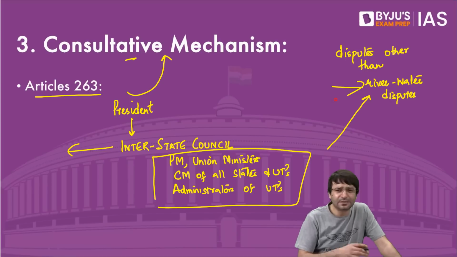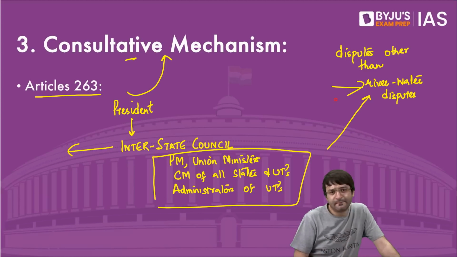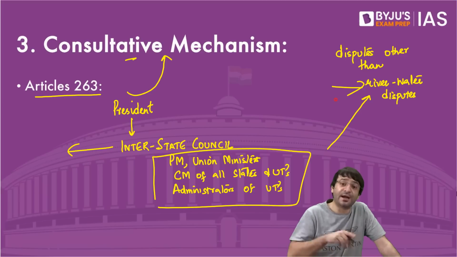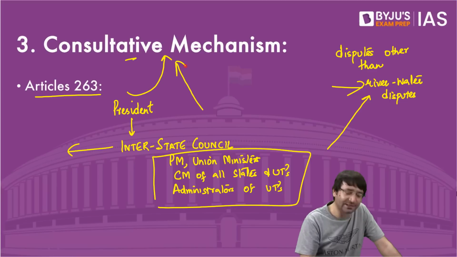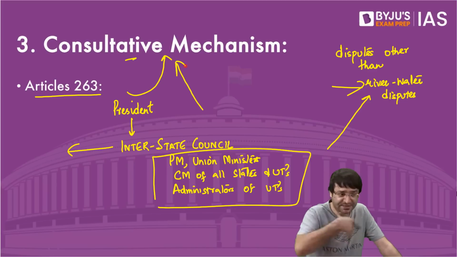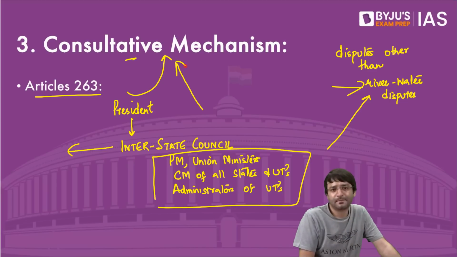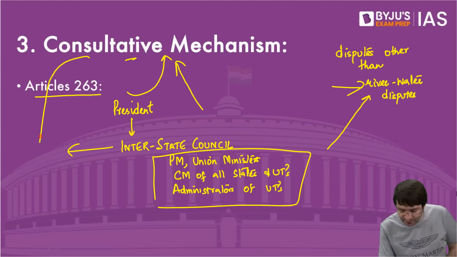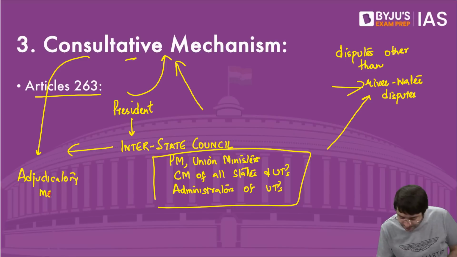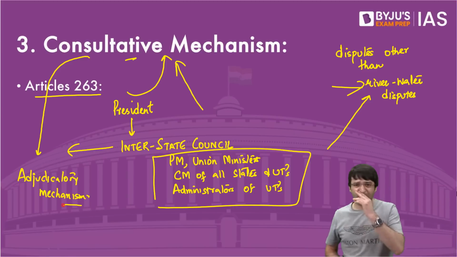But even this interstate council is not doing its job properly because it does not have the mandate to adjudicate. Its mandate is only to consult each other on other disputes between center and the states. Why can't we turn this consultative mechanism also into an adjudicatory mechanism? Sir, what are you saying?